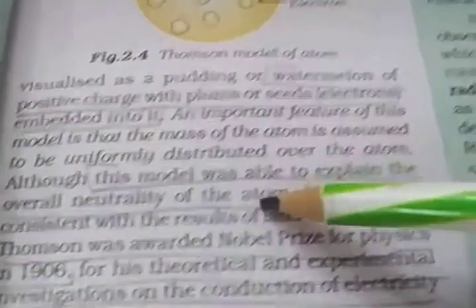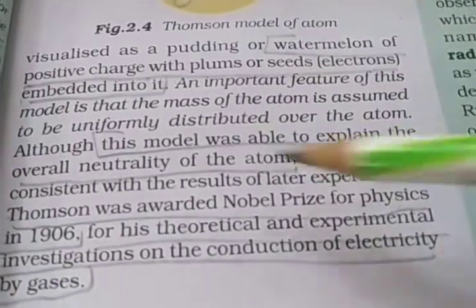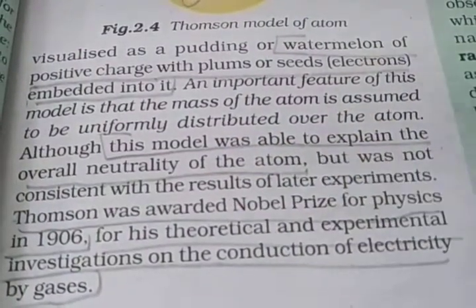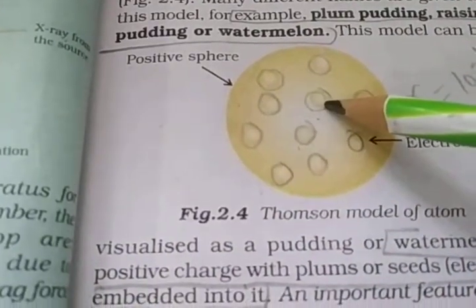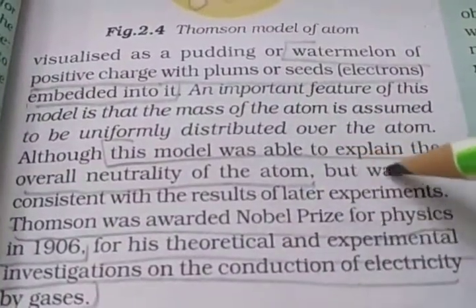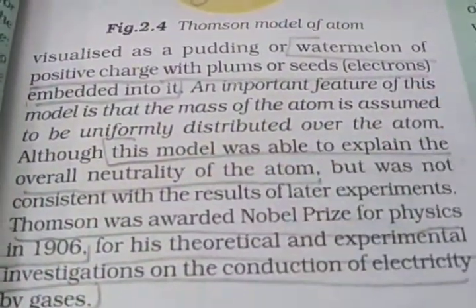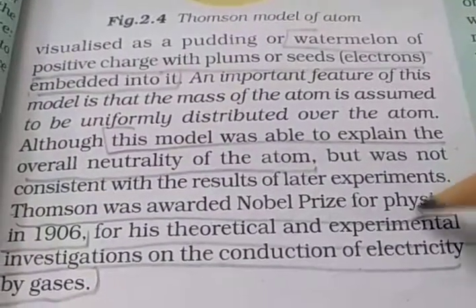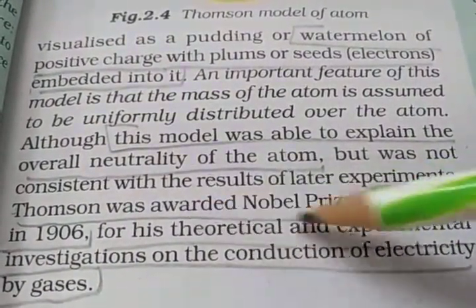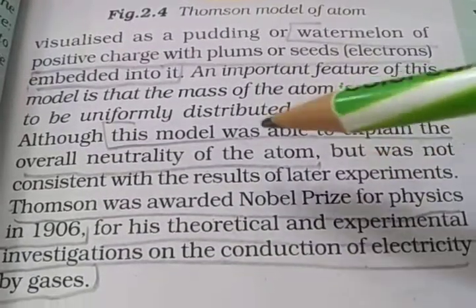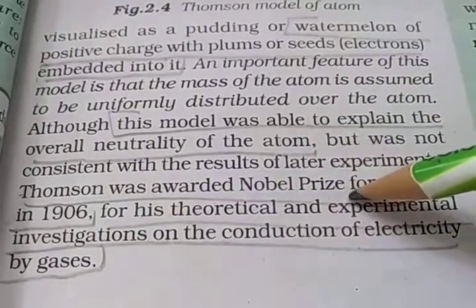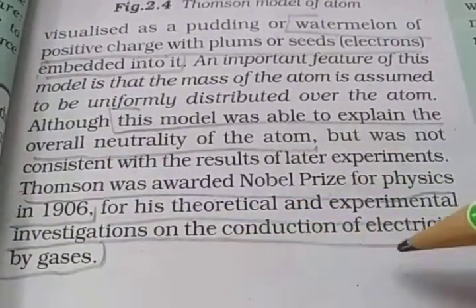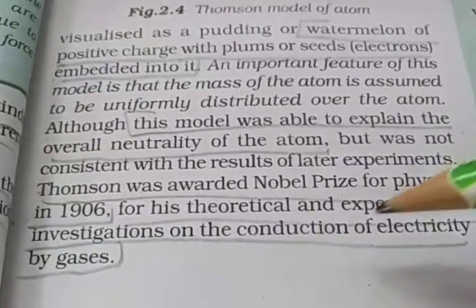This model was able to explain the overall neutrality of the atom, because the outer part is completely positive and the embedded electrons are negative, so overall neutral. But it was not consistent with the result of later experiments. Thomson was awarded the Nobel Prize for Physics in 1906 for his theoretical and experimental investigation on the conduction of electricity by gases.